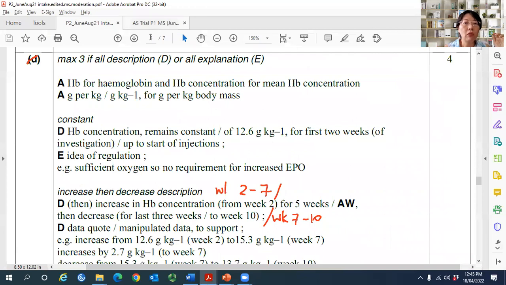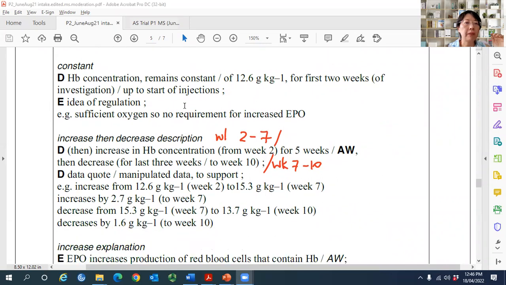Here first, they accept if you write HB for hemoglobin, and hemoglobin concentration for mean hemoglobin concentration, and accept the unit gram per kilogram, or gram per kilogram for body mass. That one gets no mark, it just says they accept. So what is the mark? Can you see they divide it into the constant region, increase and then decrease, and then explain. D means description, E means explain.